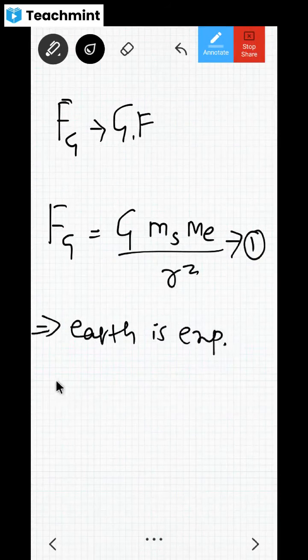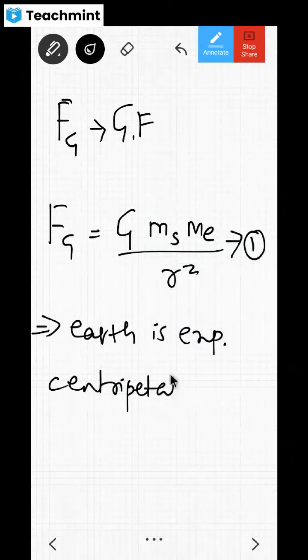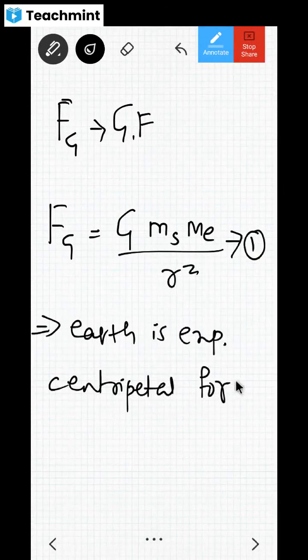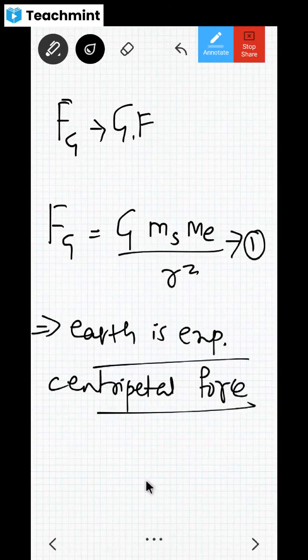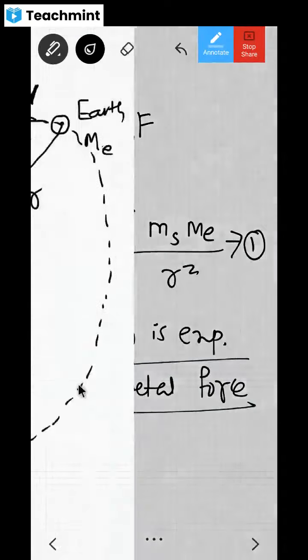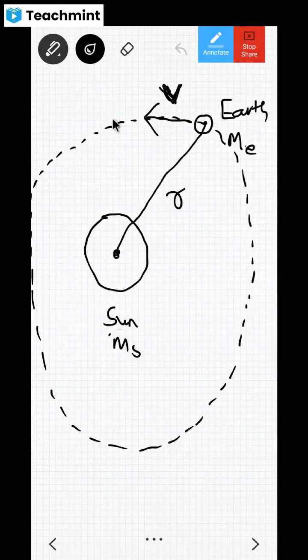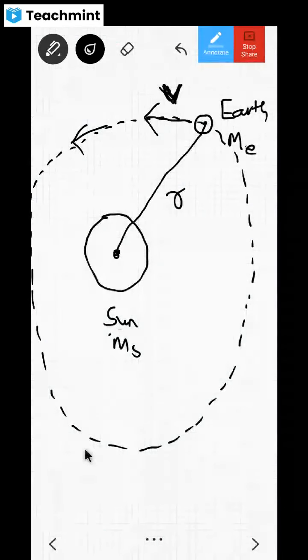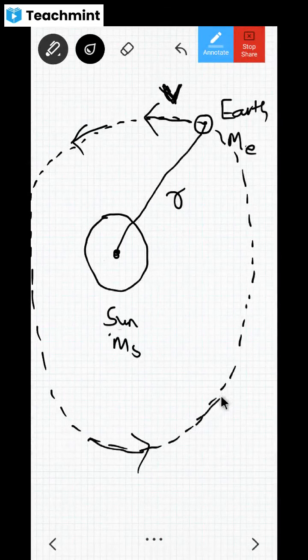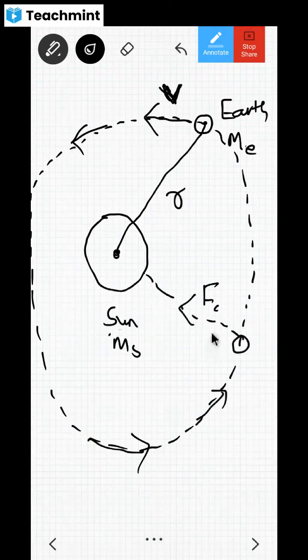Earth is experiencing what kind of force? Centripetal force, no? If it is revolving, it means it is experiencing centripetal force, towards the center. This Earth is getting pulled towards the center like this with what force? Gravitational force. I mean, centripetal force.